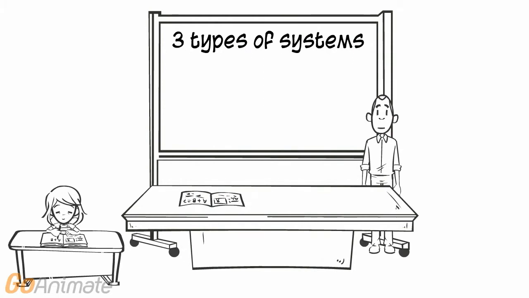There are three different types of systems. The first type is called an open system. In an open system, both energy and matter can enter or exit the system. An example of an open system is a classroom with the door open. Students, representing molecules of gas, can enter or exit through the door. Energy can also enter or exit through the door and windows, depending on the difference in temperature between the room